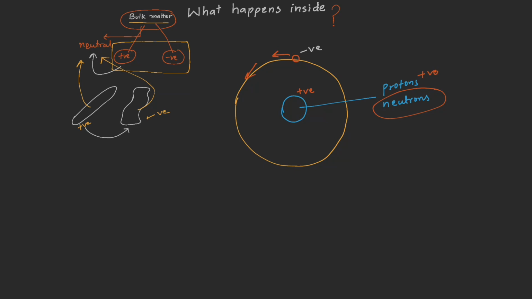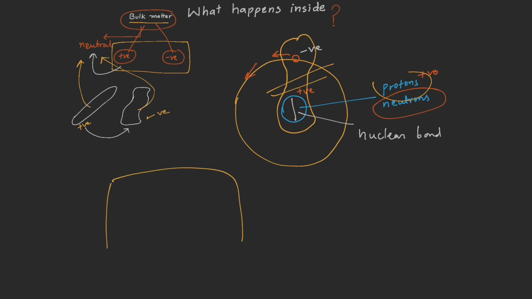Protons are packed inside the nucleus with a very strong bond that is called the nuclear bond, and they will never leave the nucleus. But electrons are loosely attached to the nucleus, or to the atom, as compared to the protons. Because of this loose attachment, electrons can easily be detached and can be spread on the surface of any body.